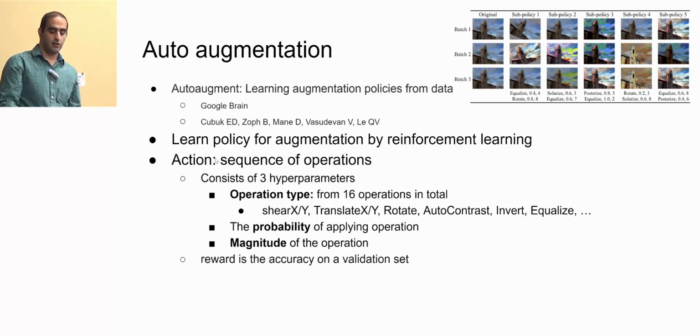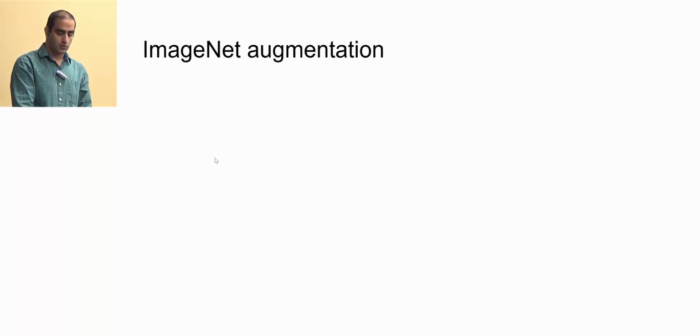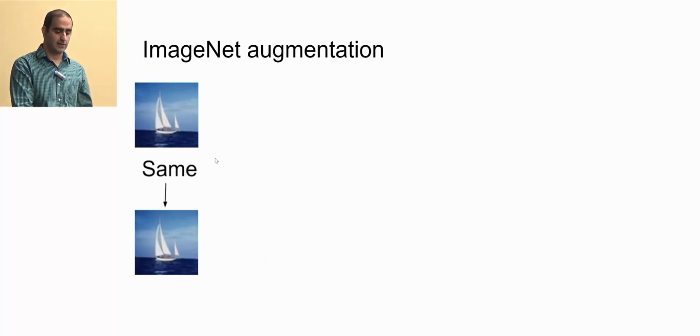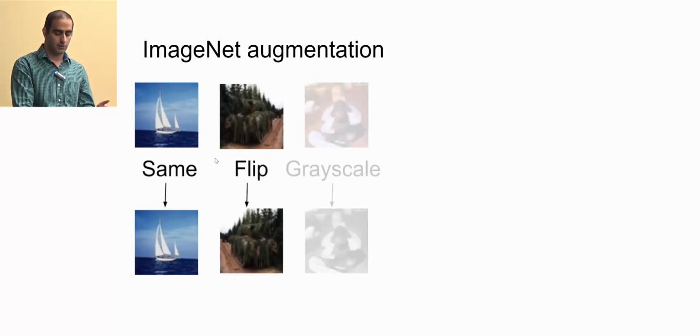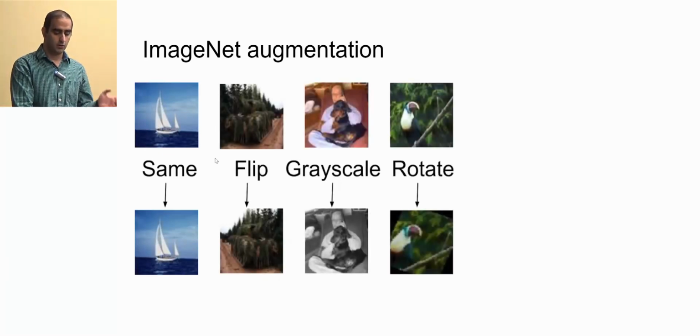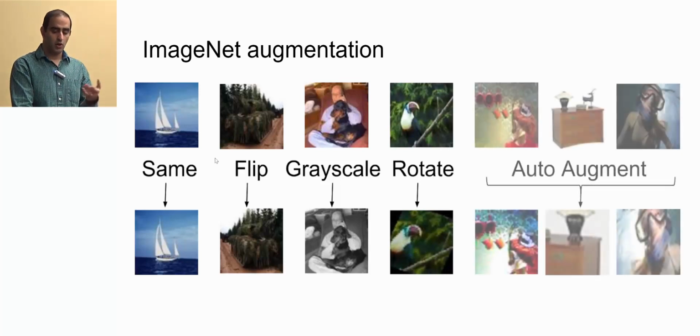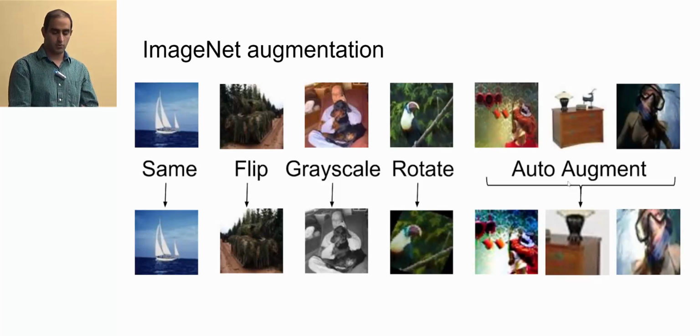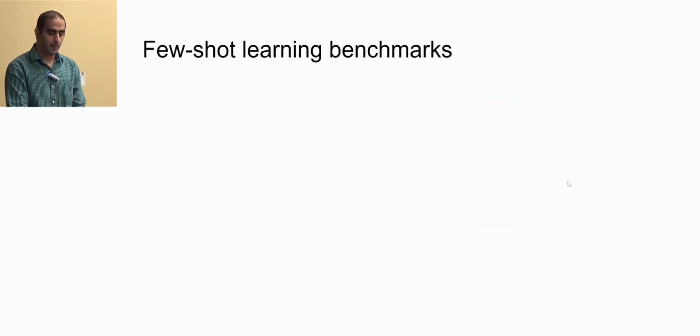And then the reward is the accuracy on a validation set. So we do those augmentations, we evaluate on a validation set, and that would be the reward. So that's how we learn how to augment data sets. So for Mini-ImageNet augmentation, we can use the same augmentation function, flip the image, or use grayscale, rotate, or a combination of these, or we can use AutoAugment. So it's just the AutoAugment policy to apply augmentation on the images.